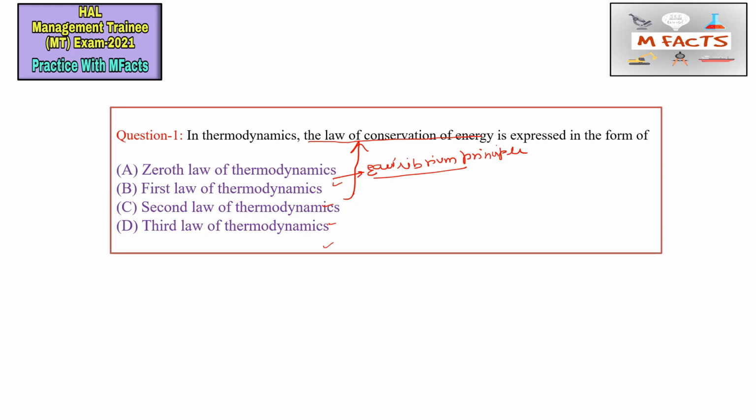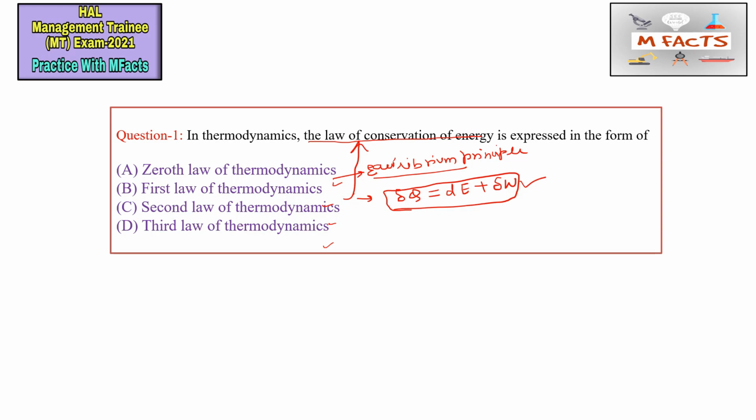This is the correct option, and the law is represented by del q equals dE plus del w, the mathematical representation of the first law of thermodynamics. You may get this in upcoming questions also.